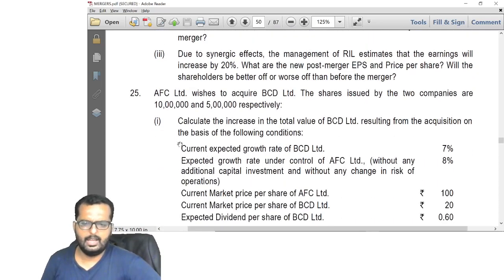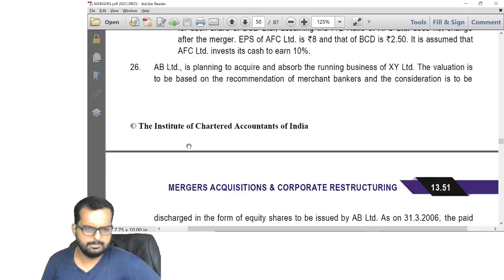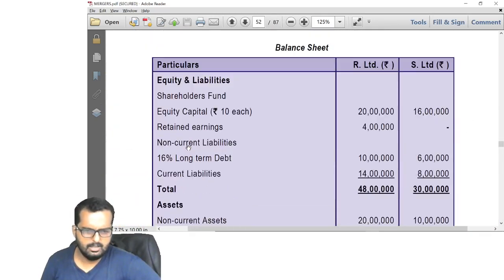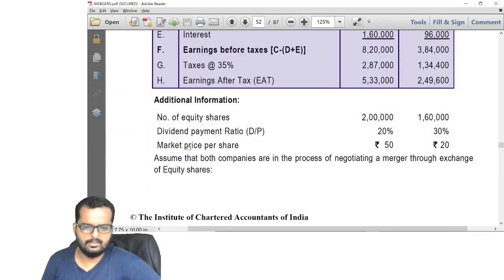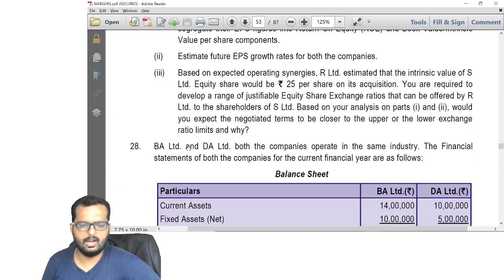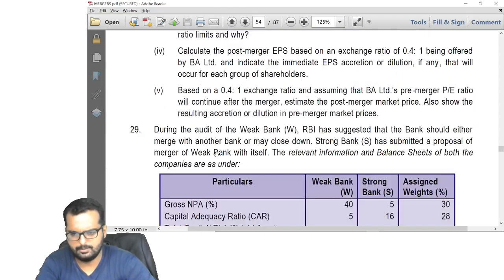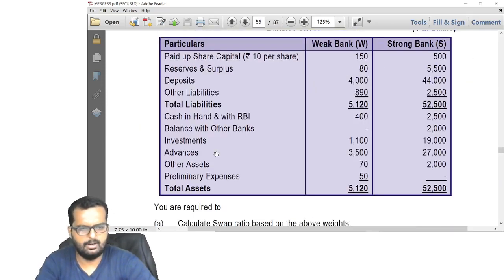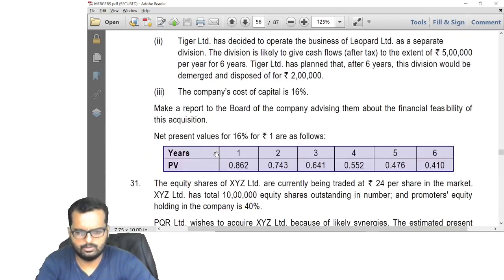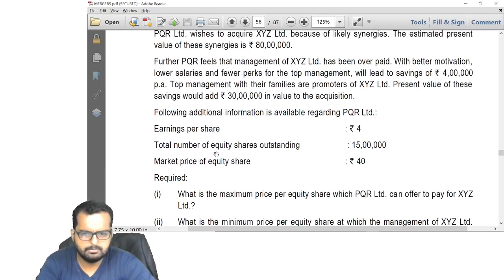We will do this. ABCD already done in class. ABXY already done in class. Then we have to do this R and S. It's a very long question. Even though it's covered, whatever I have done, we will cover that R and S. BADA is already covered in class. It's given as a solution in the class. Bank, RBI, we have already done. Weak bank, strong bank is already done. Then we have to do the tiger question. Tiger question we haven't done. It's something different. We will do that.